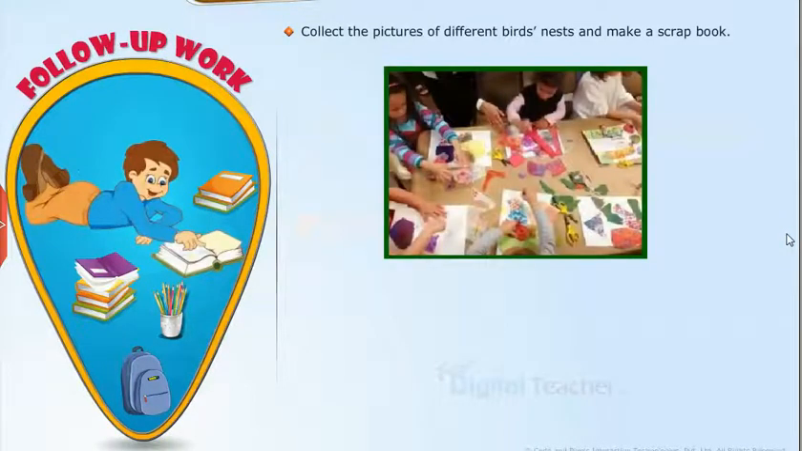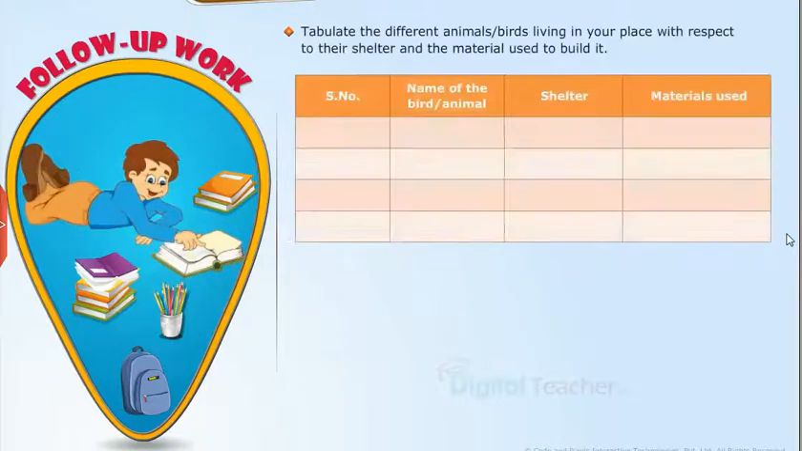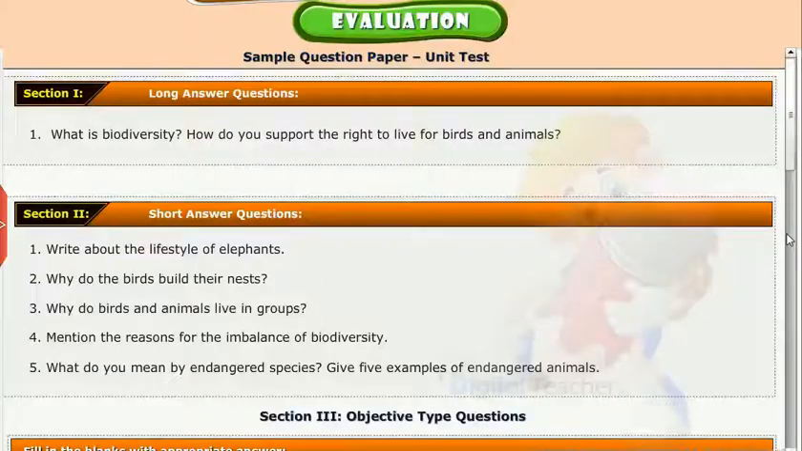Collect the pictures of different birds' nests and make a scrapbook. Tabulate the different animals or birds living in your place with respect to their shelter and the material used to build it. Test your understanding of the chapter by taking the mock unit test.